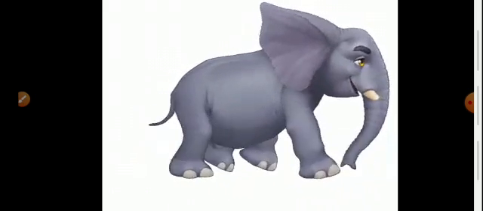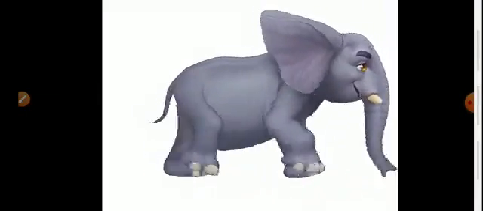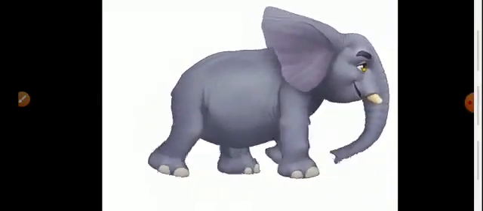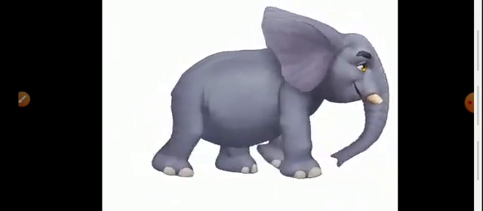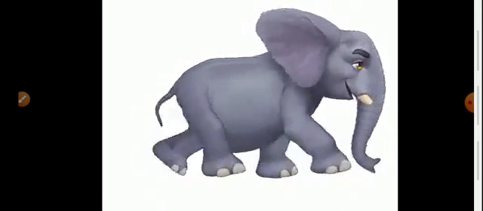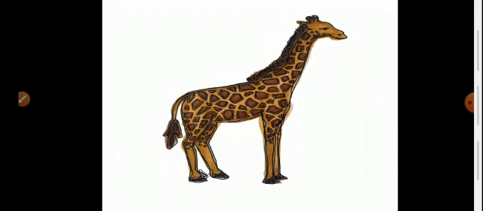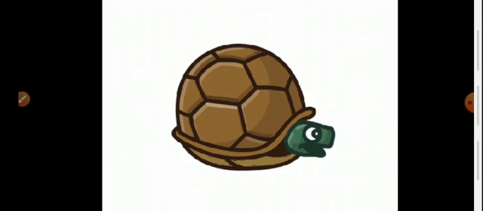Understood? Why? Because they had never met or even seen each other. Understood? According to the elephant, it was the only animal on the earth. Here, this elephant thought that it is the only animal on the earth apart from the rabbit, and as well as the giraffe, the rhino and the tortoise. These three animals also thought the same. Okay.